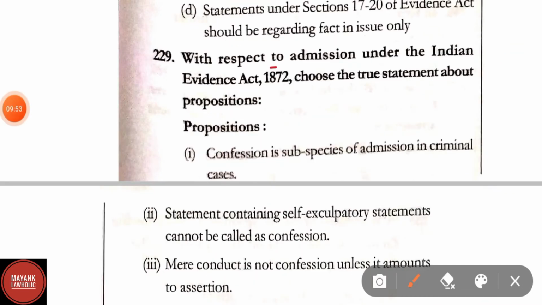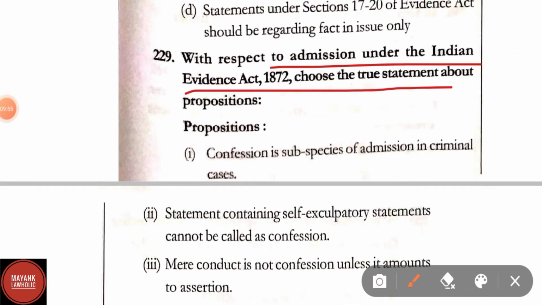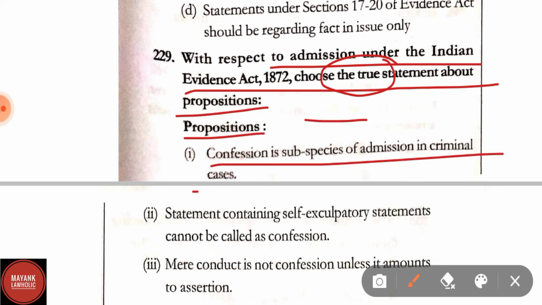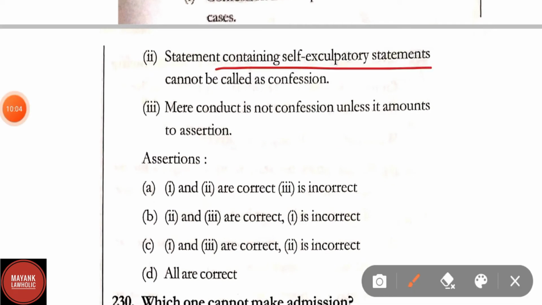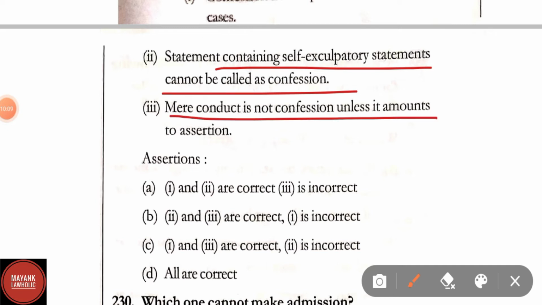Question number 229. With respect to admission under the Indian Evidence Act, choose a true statement about the propositions. Statement first: confession is a subspecies of admissions in a criminal case. Statement second: statements containing self-exculpatory statements cannot be called as confession, and mere conduct is not confession unless it amounts to assertion. Here correct answer is option D, that is all are correct.